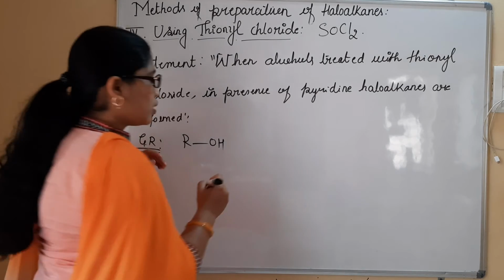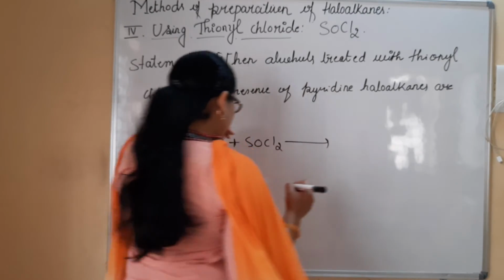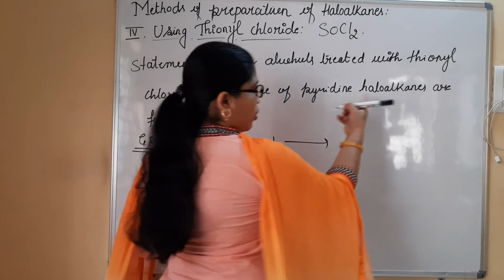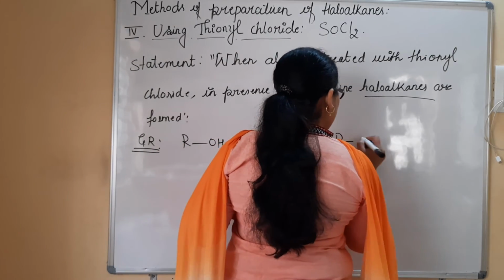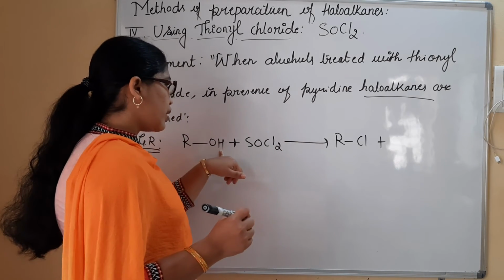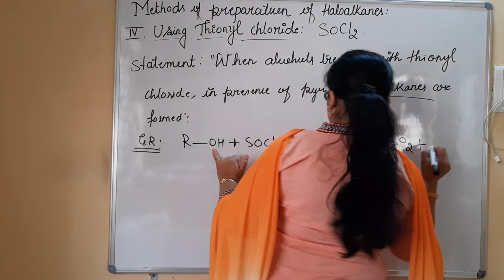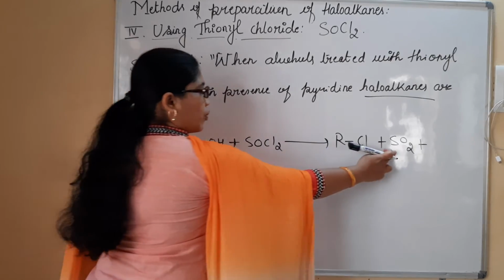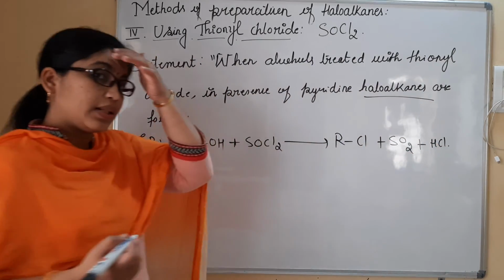Let me write the general reaction. In the general reaction, we will be considering ROH. I am going to treat it with SOCl2, and finally I am going to obtain a haloalkane, the major product. We obtain RCl, plus what is left here. One of the Cl is left and one H is left. Then S and one more oxygen is left, so we obtain sulfur dioxide SO2, then H and Cl, we obtain HCl. So this is how we will be writing the general reaction.